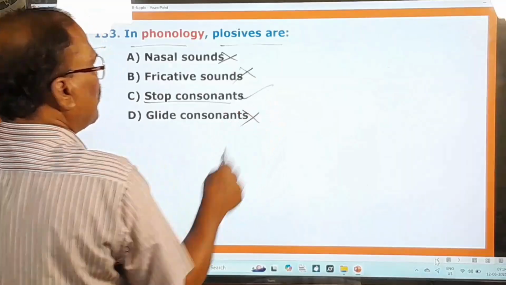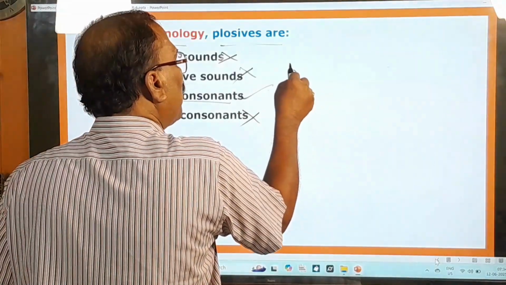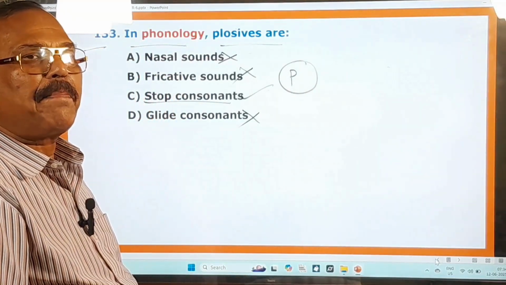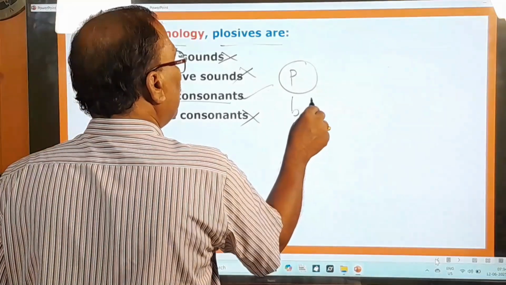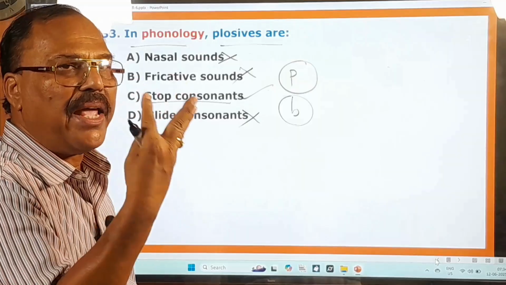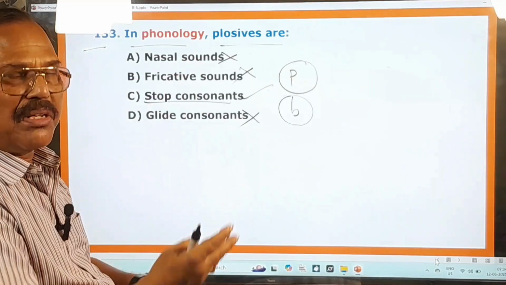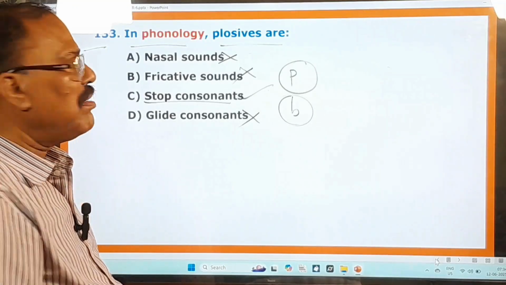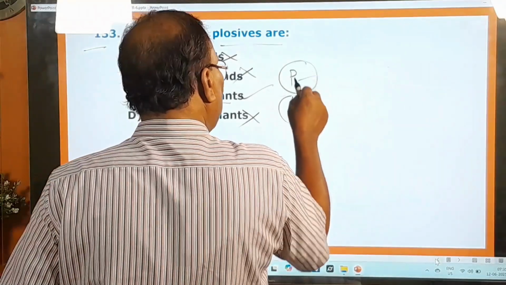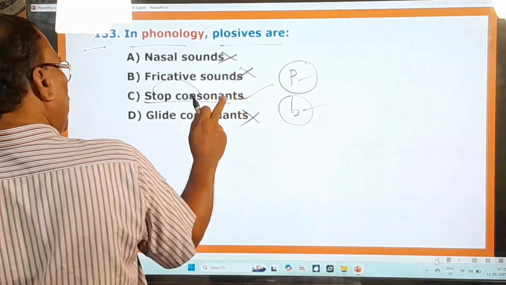But only stop consonants. Stop consonants means you stop for a while and then you pronounce. For example, P. How do you pronounce it? P. First you close your lips, then you release the air all of a sudden. That is how a plosive is pronounced. Ba, ba, ba, pa, pa, pa. So here pa and ba are the plosives, and they are also called stop consonants, and therefore this is the right answer.